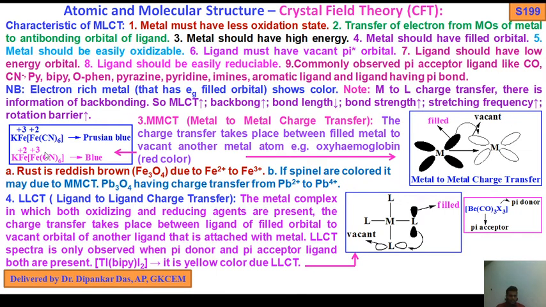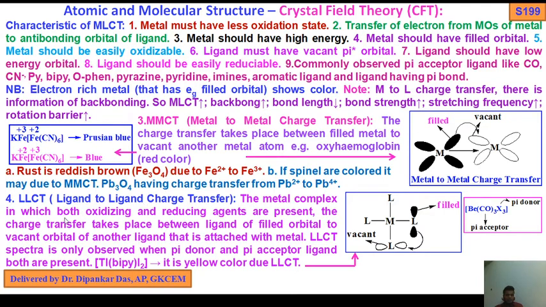Simple example here: KFe[Fe(CN)6]. Here the iron is in +3 state and +2 state, Prussian blue color. Here +2 and +3, blue color. Rust is reddish brown, Fe3O4·xH2O, due to Fe2+ to Fe3+ conversion, oxidation state conversion. If spinels are colored, it may be due to MMCT. Pb3O4, red lead, has charge transfer from lead 2+ to lead 4+.